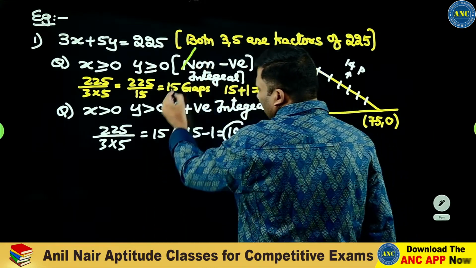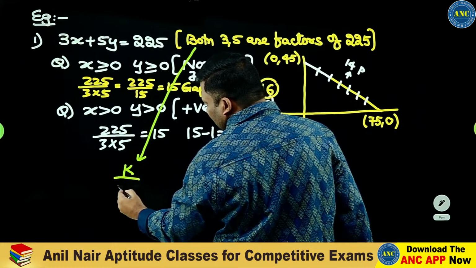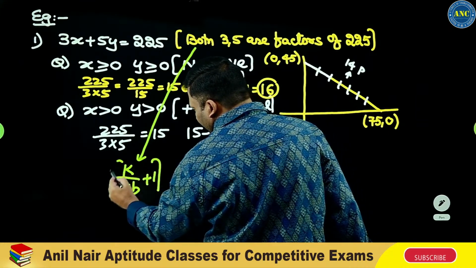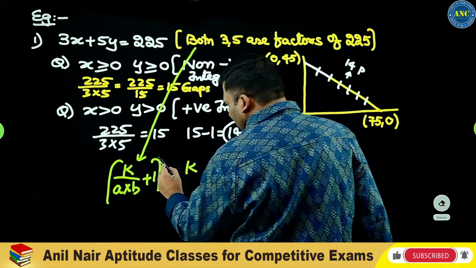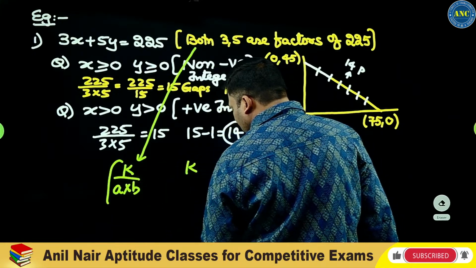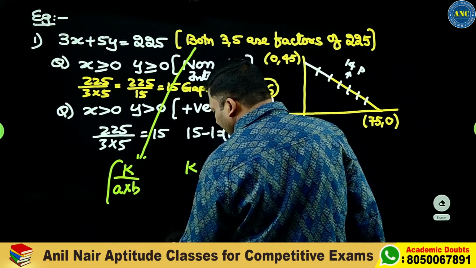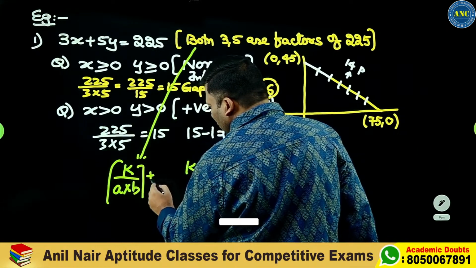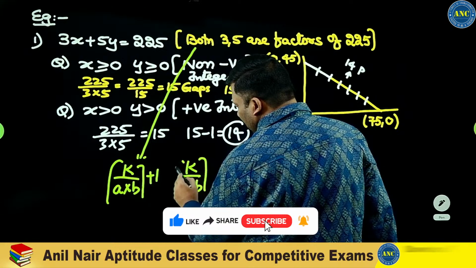If both a, b are factors of the right hand side, what is the answer? It is k by a into b plus 1, or k by a into b minus 1.